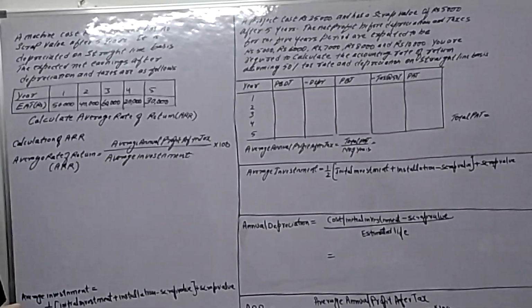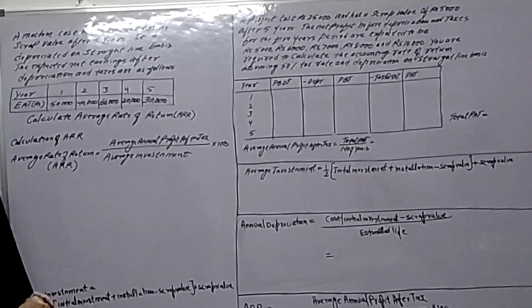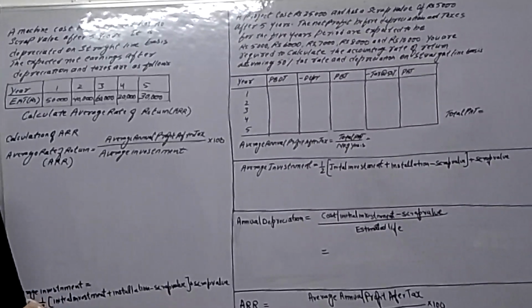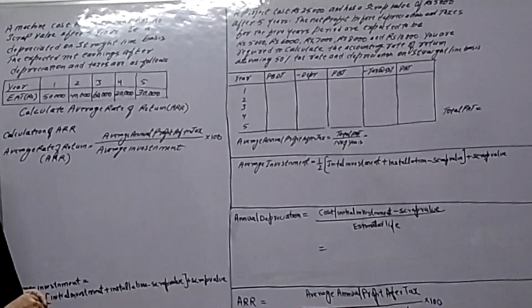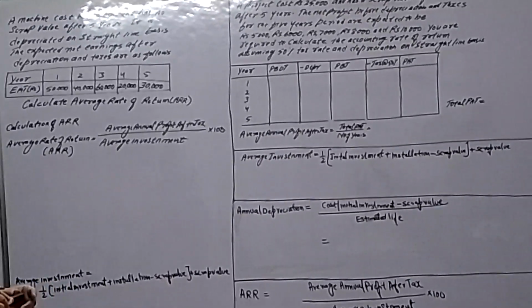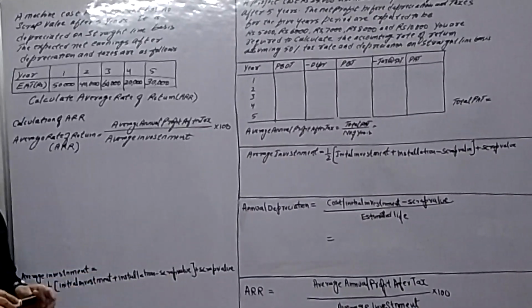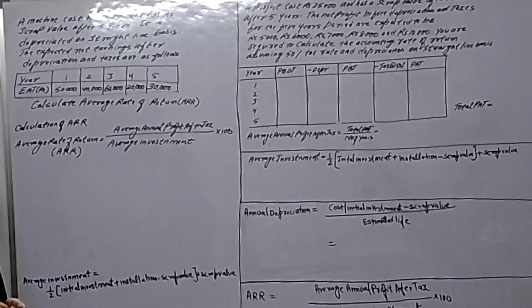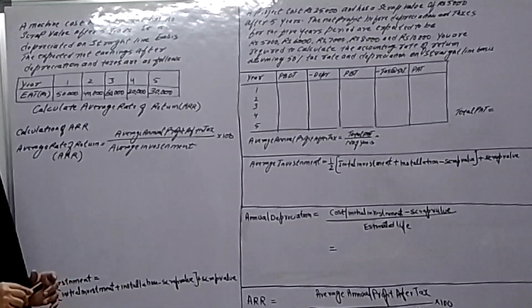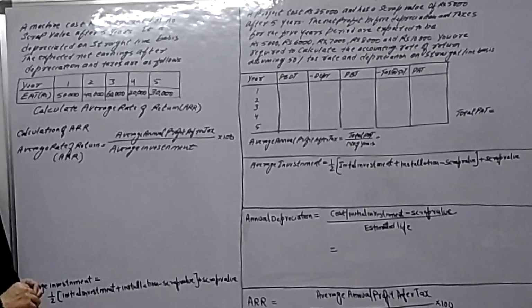Now the first question is, a machine costs rupees 1 lakh and has no scrap value after 5 years. It is depreciated on straight line basis. The expected net earnings after depreciation and tax are as follows. So students, in the problem, cost of machine is given, that is our initial investment, rupees 1 lakh, and the machine has no scrap value and the project life is 5 years. And depreciation is followed on straight line basis, and earnings after depreciation and after tax are given. And the earnings are for 5 years.